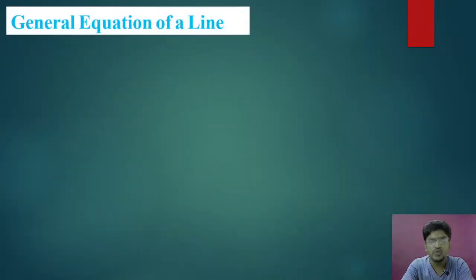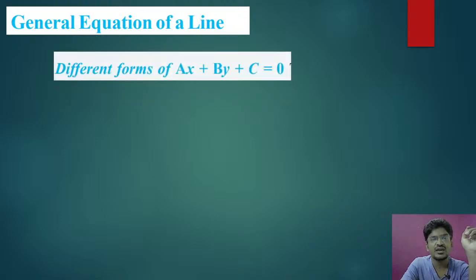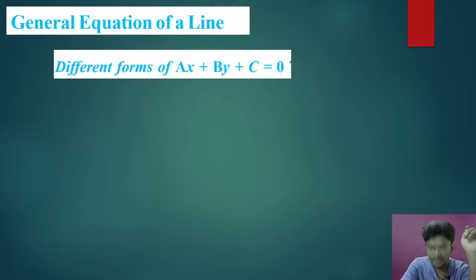Now coming to the general equation of line. Clear? Yesterday we were solving our exercise 10.3, I think. Now I will directly go to the general equation of line, and here I am going to take some different forms of ax plus by plus c equal to 0. All these concepts are going to be very useful for your 12th standard. So please concentrate on this.